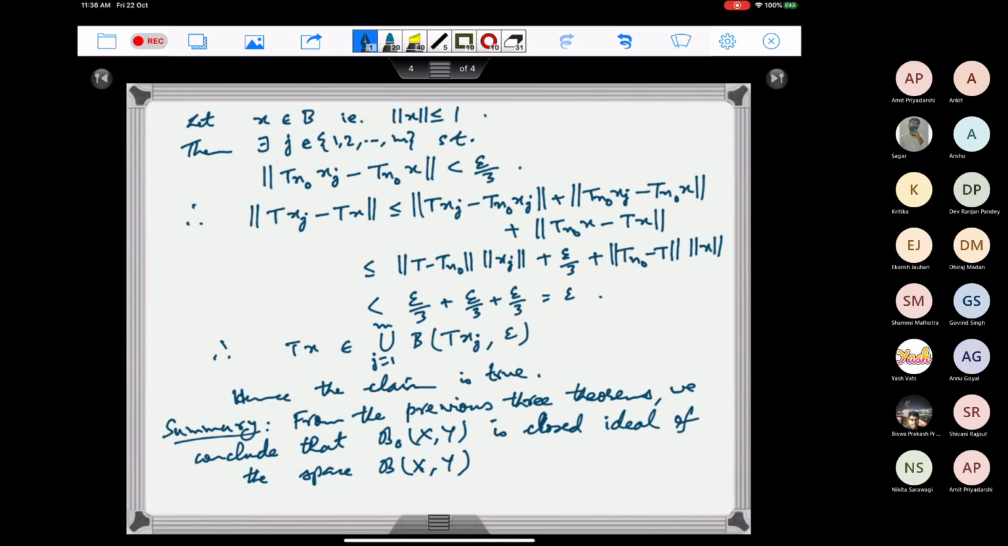When we define ideals for general rings, in a normal ring we only have the addition and multiplication of ring elements, but here we also have multiplication with scalars. Since it's an algebra, we have also seen that it satisfies the fact that alpha T1 plus beta T2 is also a compact bounded operator.